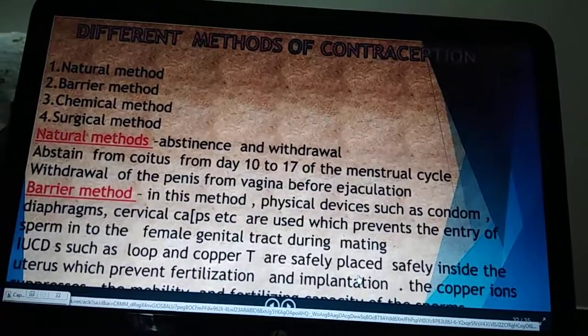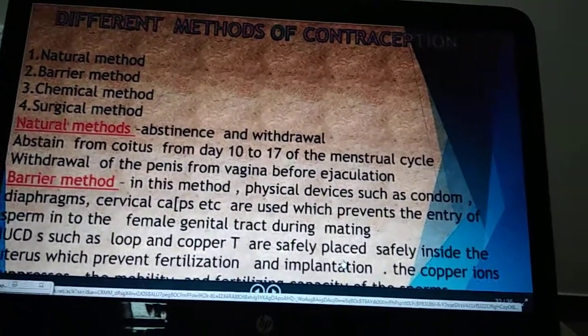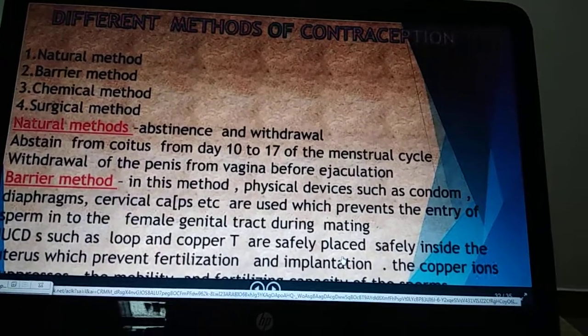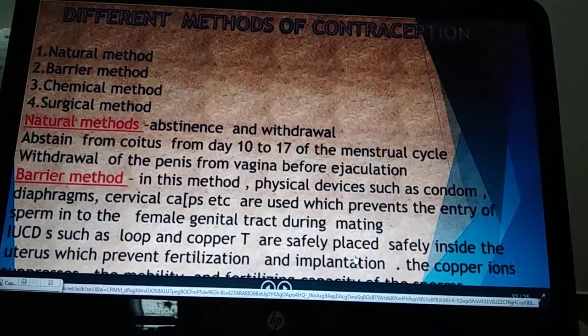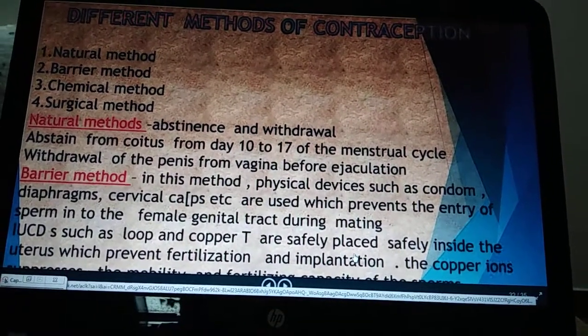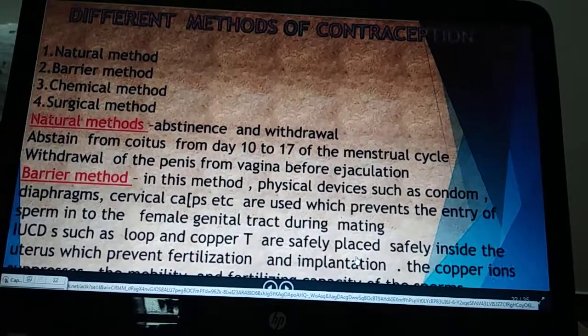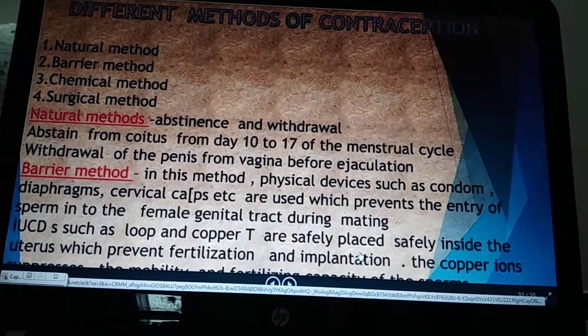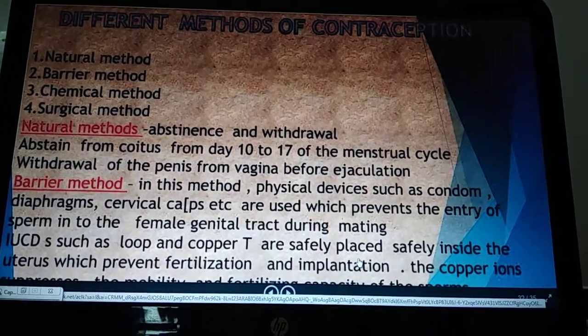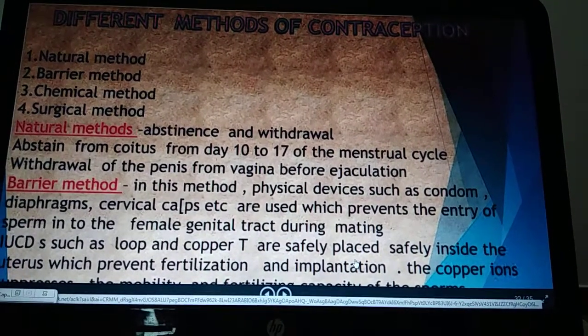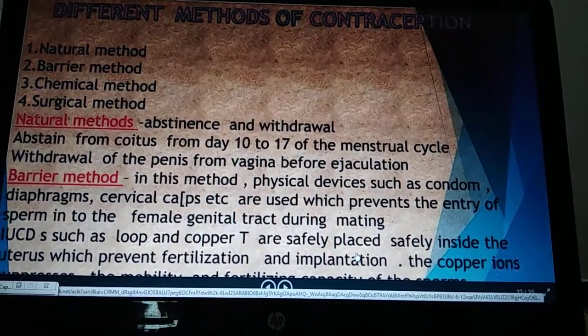Now reproductive health means proper functioning of the reproductive organs, but it also affects mental health. Sexual reproduction is a result of fusion of male and female gametes.